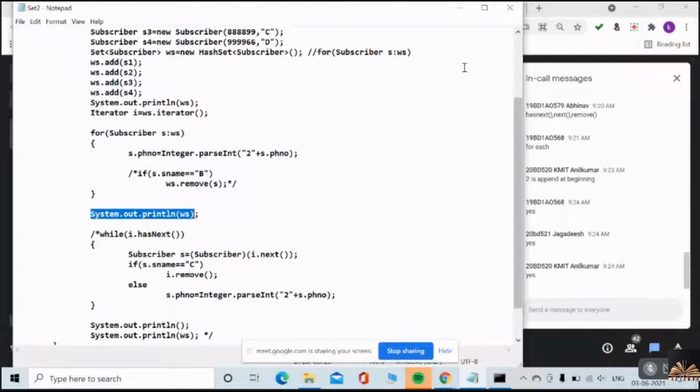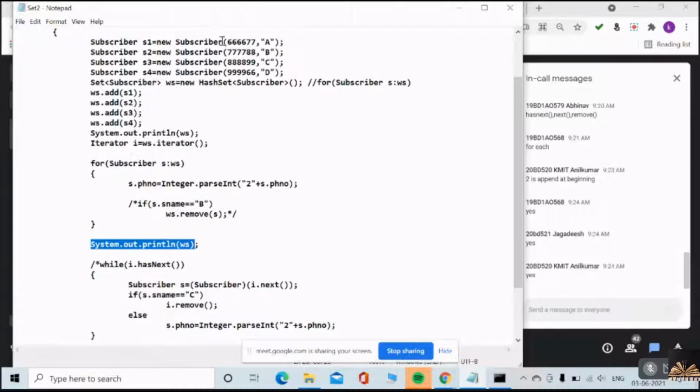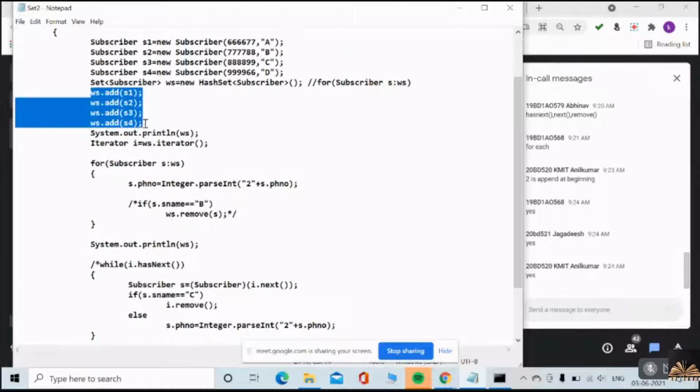But in collections, as I am adding references to your collection hash set, I am able to modify that particular data member. But in an array, as it is an array of primitives, I cannot. It's a copy. It's not a reference. So I cannot modify the original array.